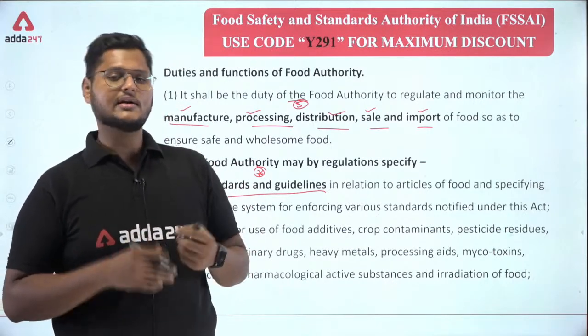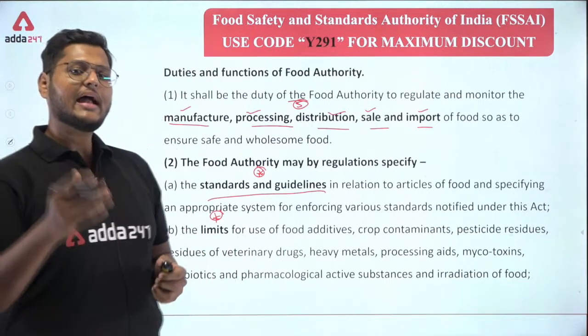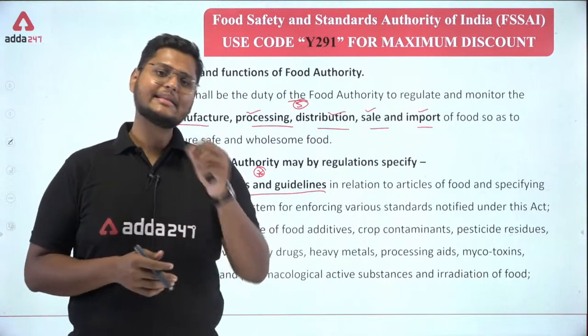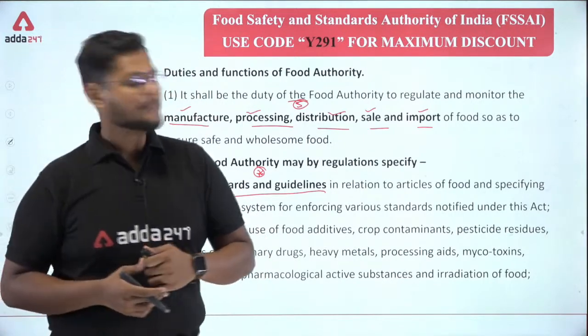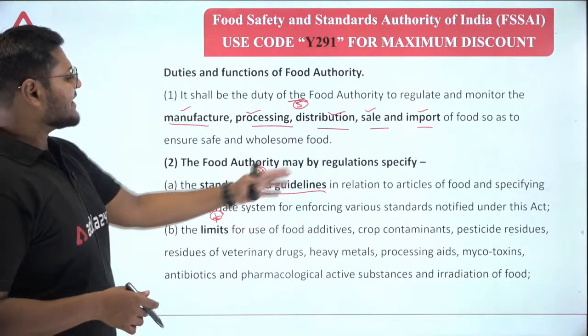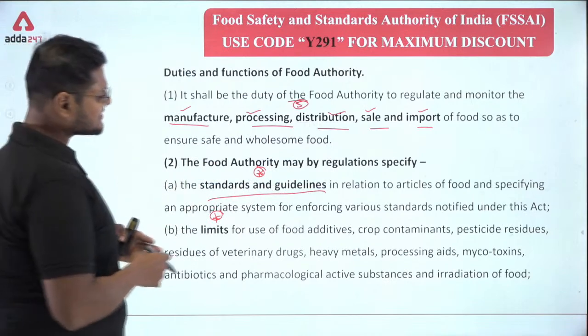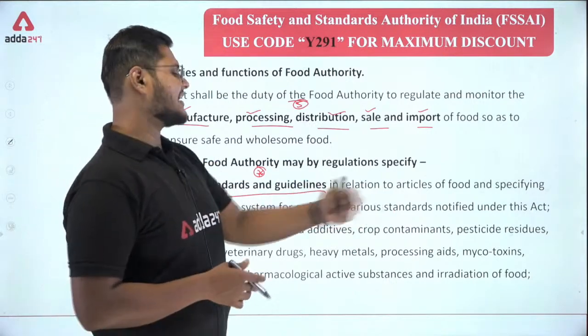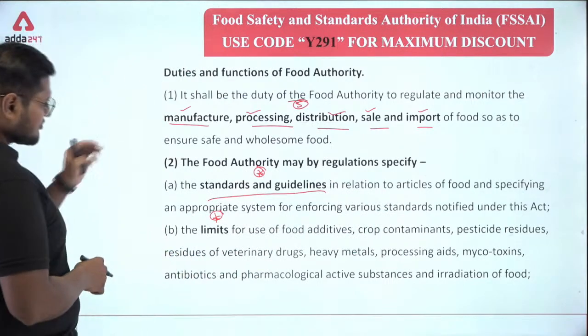It contains sugar, it contains some preservatives. Especially these preservatives should be added in a particular quantity, and these quantities are specified by the food authority. So the standards and guidelines in relation to articles of food and specifying an appropriate system for enforcing various standards notified under this act. This one was about the standards.